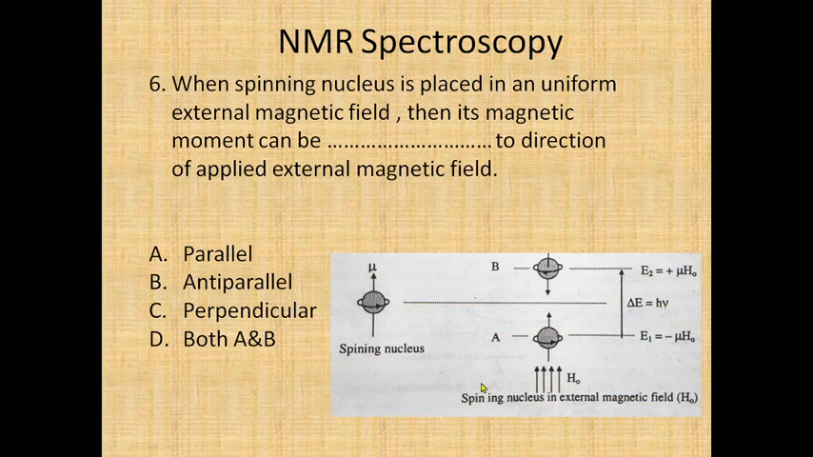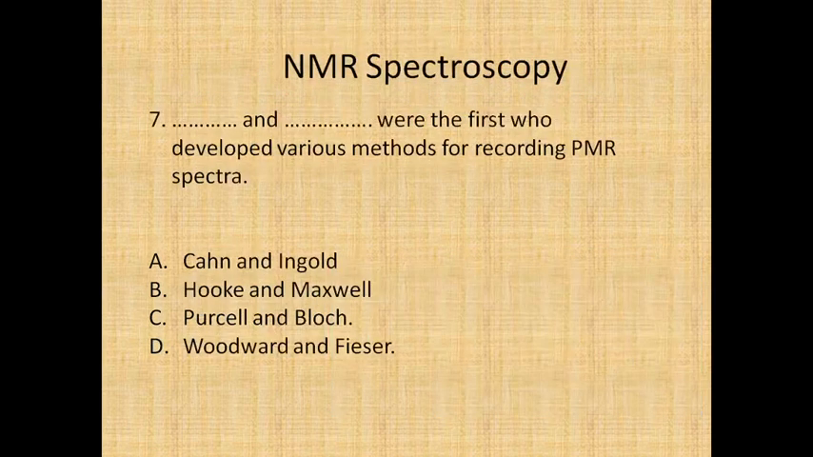When that spinning nucleus is placed in the external magnetic field, it can orient itself either in the direction of the applied external magnetic field or in the opposite direction, which will be anti-parallel. So parallel or anti-parallel, the answer will be D. Option D will be the correct answer. So let's go for the next.